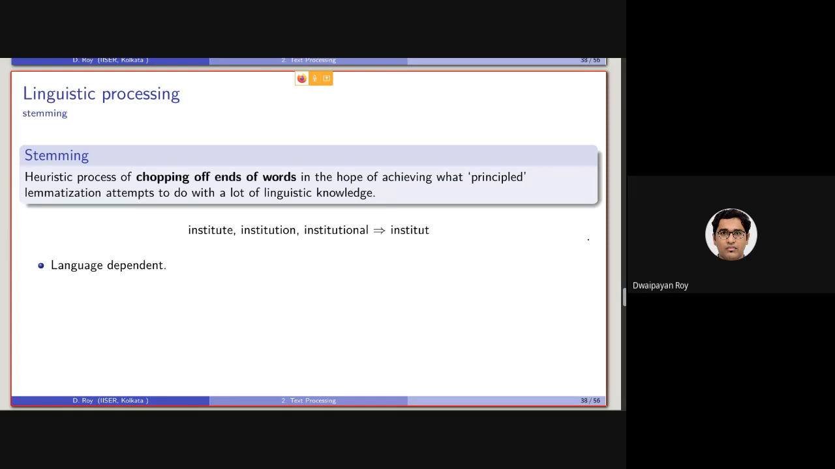But as you can understand, it is also language dependent. In some language, a term can be stemmed into another form, but in other language that might be indicating something else. So we need to have a mechanism to detect the language before applying this stemming.